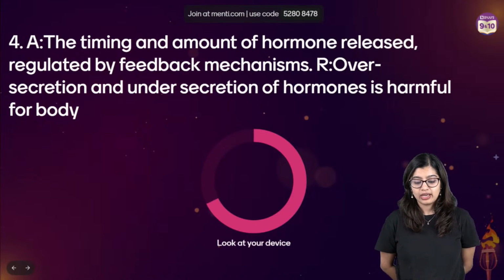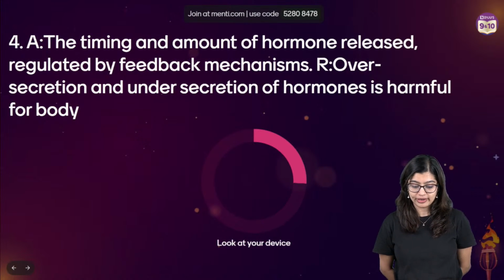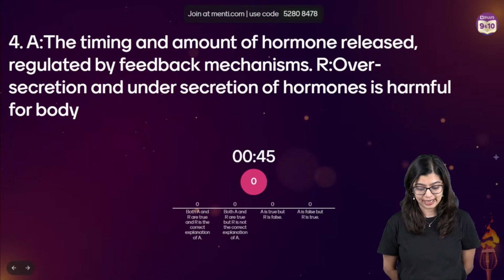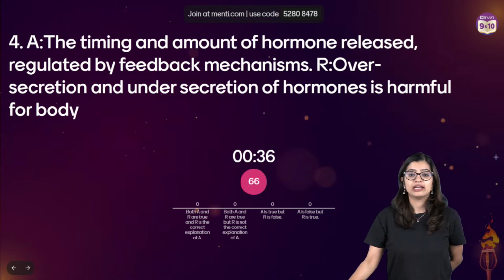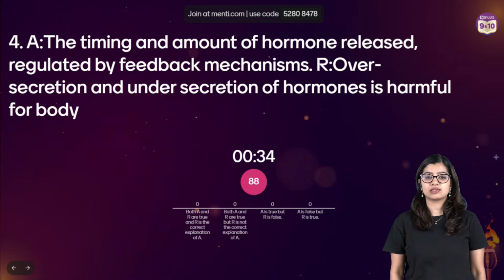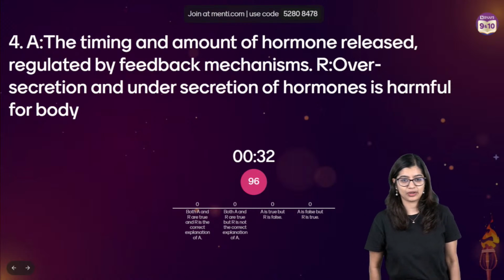Question number 4. The timing and amount of hormone released is regulated by the feedback mechanism. Reason being that if there is too much or too less of secretion, it could be harmful. These are not all PYQs, some are practice questions. Okay.